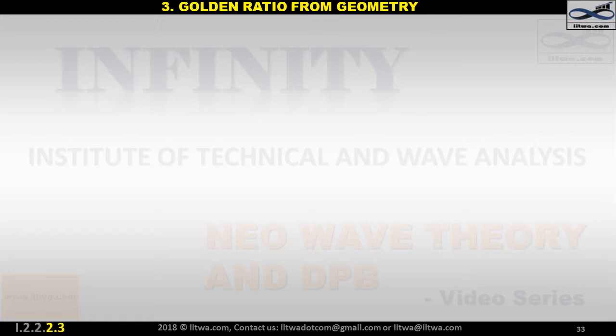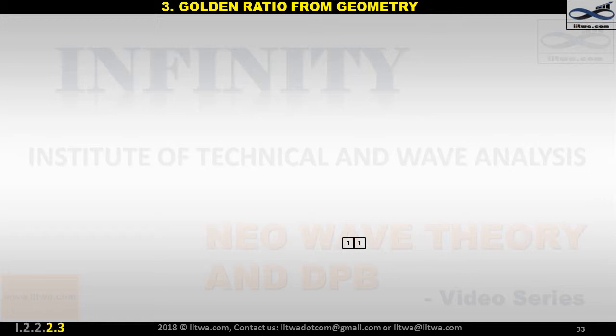Obtaining the golden ratio from geometry. Let us plot squares according to the Fibonacci series numbers. Plot the first square of 1 centimeter by 1 centimeter and label it as 1. Beside this, plot one more square of 1 centimeter by 1 centimeter, and this is also labeled 1 according to the Fibonacci series 0, 1, 1.